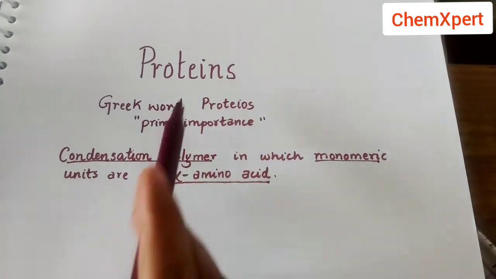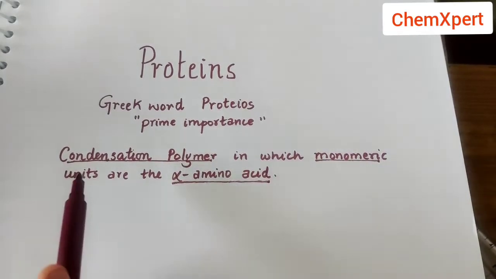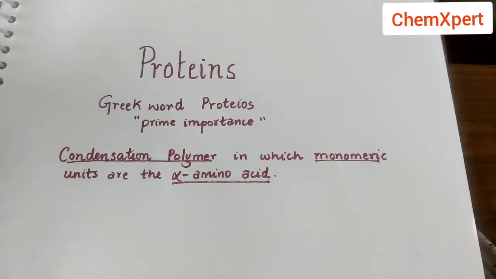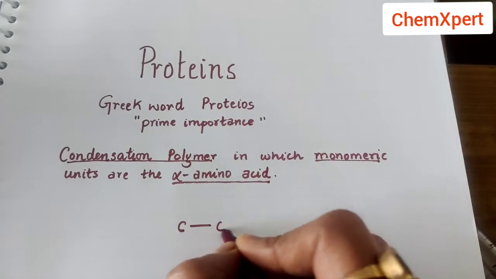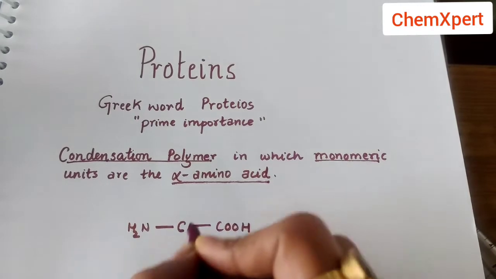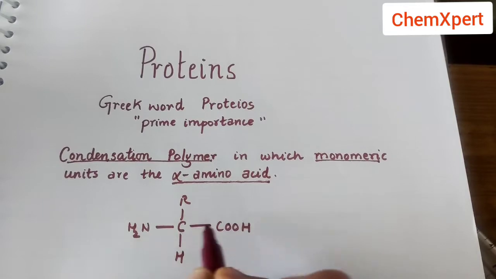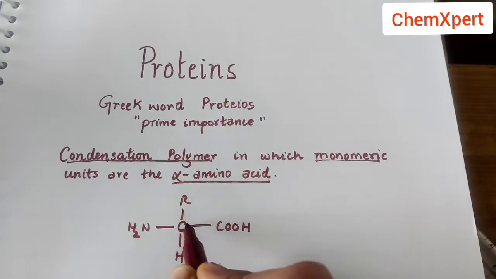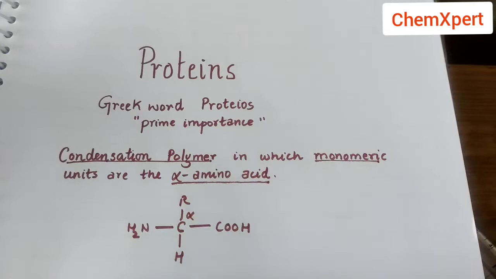So again I am repeating, what are proteins? They are the condensation polymer in which monomeric units are alpha amino acids. So first of all, understand what you mean by alpha amino acids. Amino acid means an organic compound containing the acidic part as well as the amino part, and all these are attached to the alpha carbon atom. So if the amino group is attached to the carbon containing the carboxylic group, that carbon is known as alpha carbon atom. That is, this carbon is directly attached to the carboxylic group, and the amino group is attached to it.